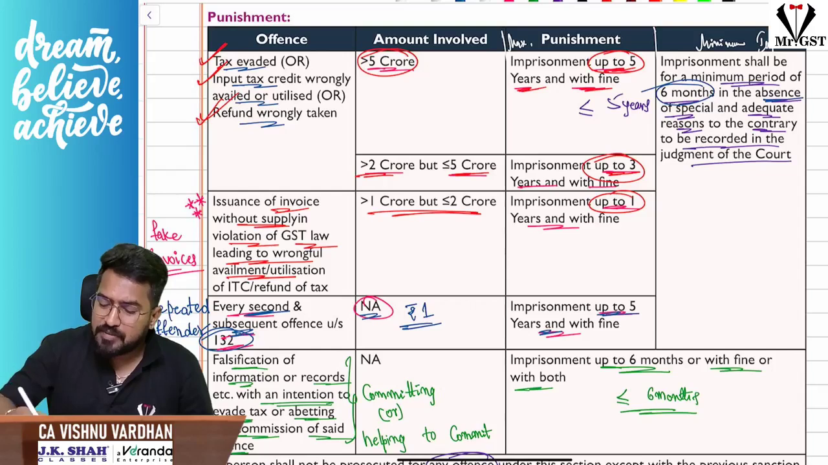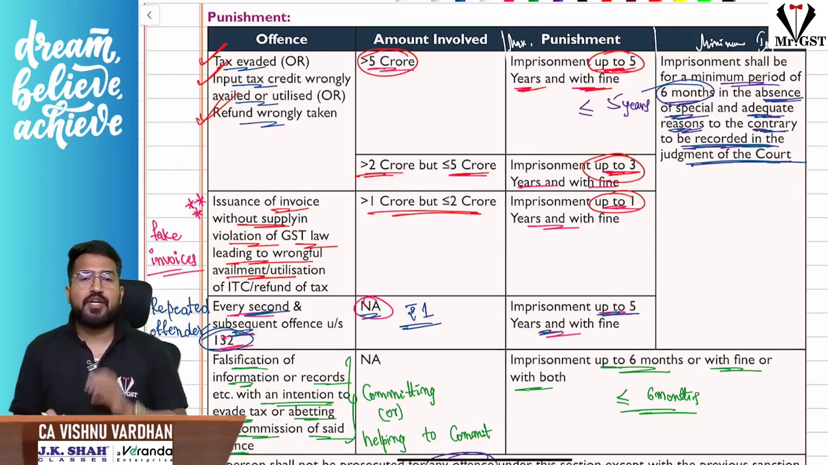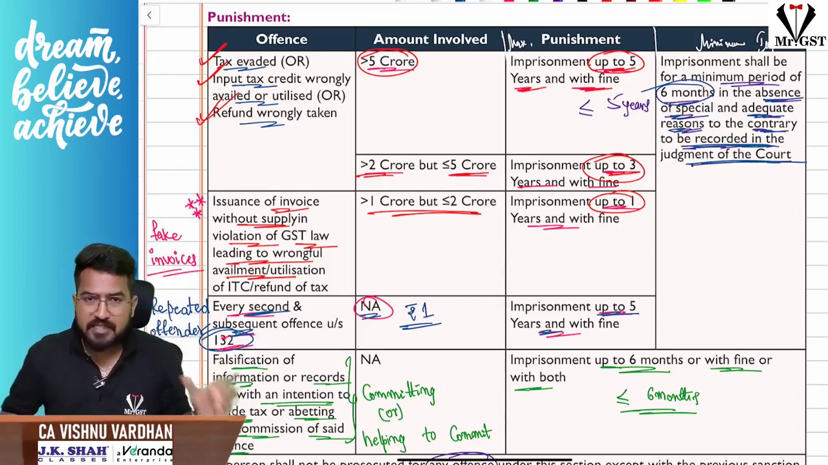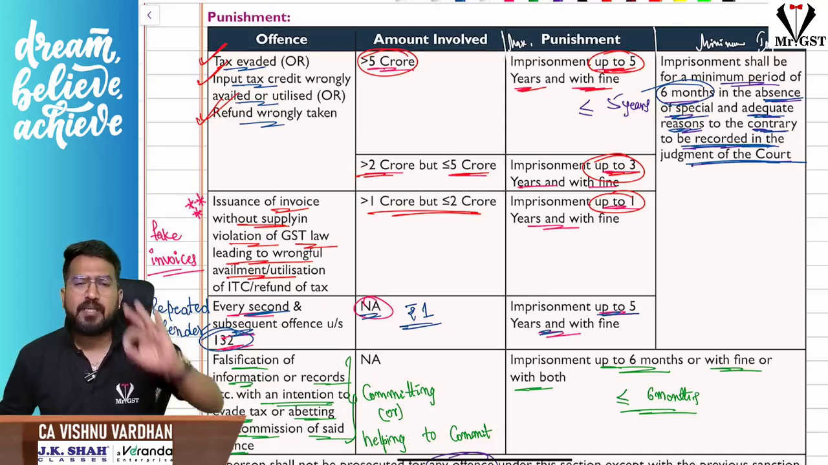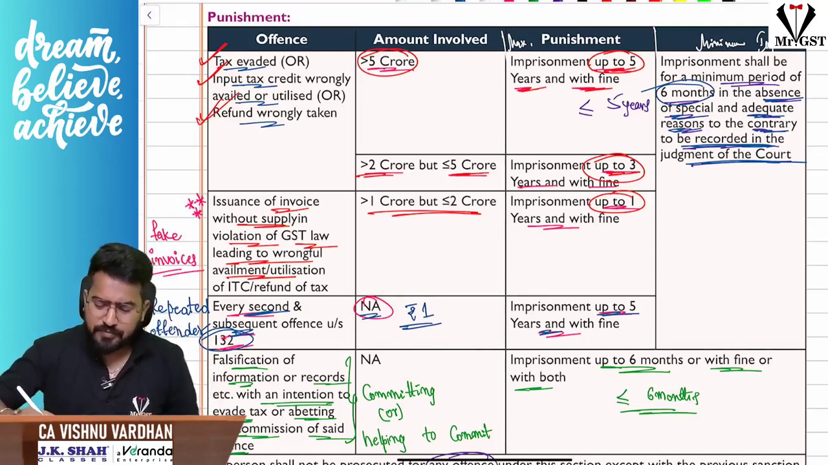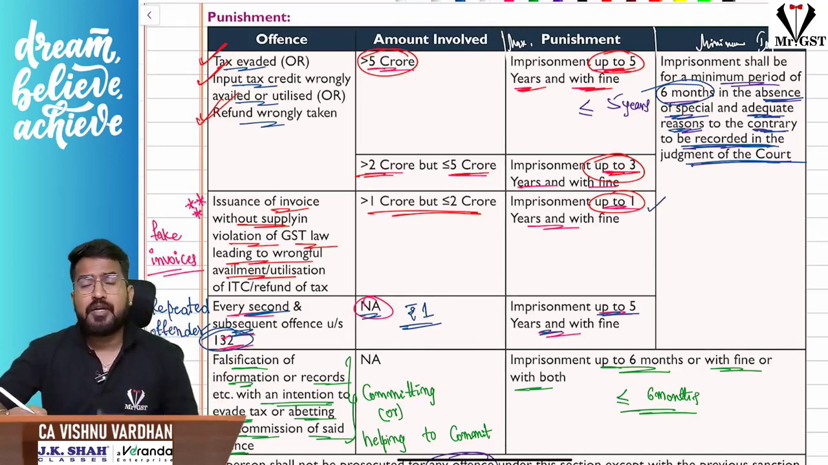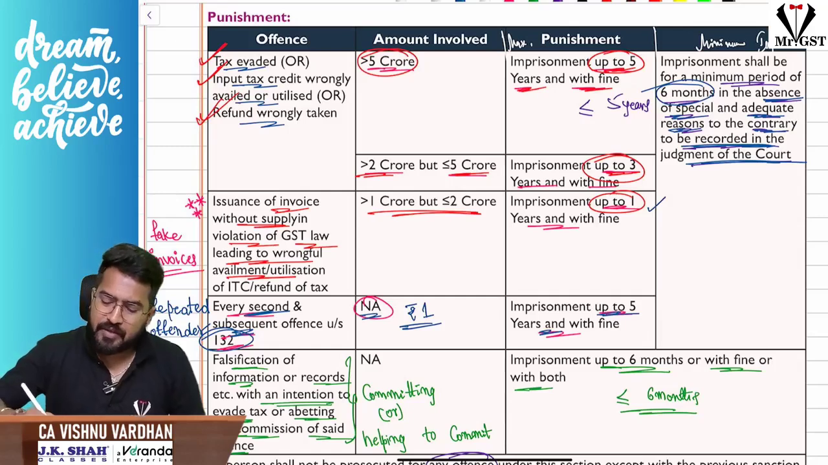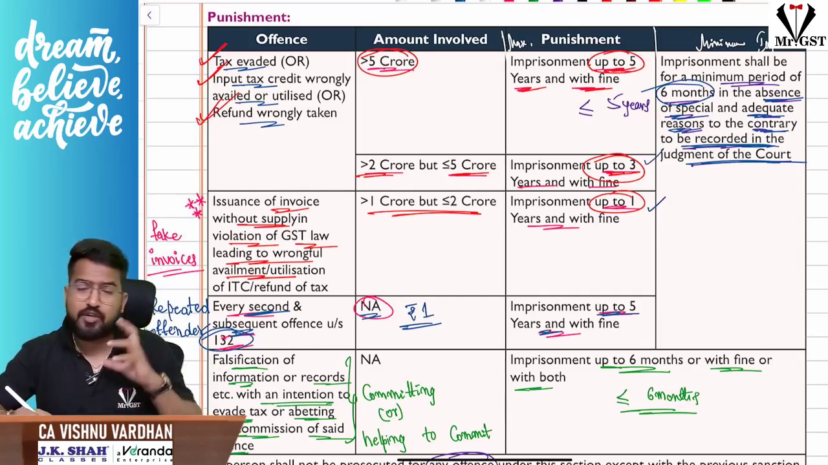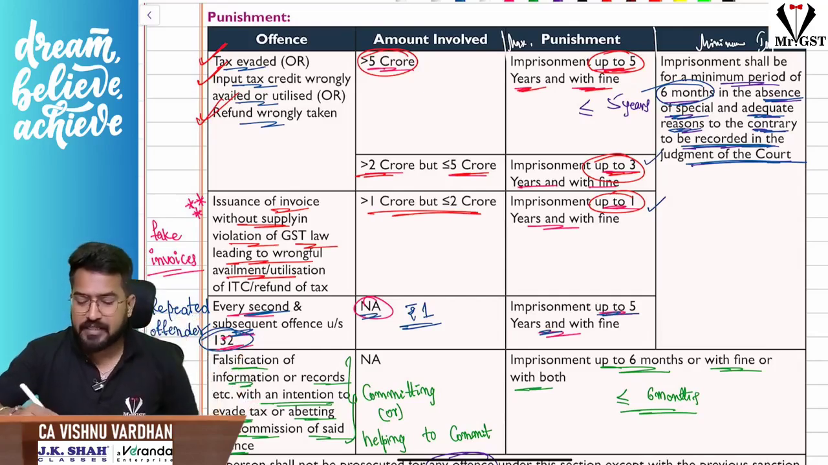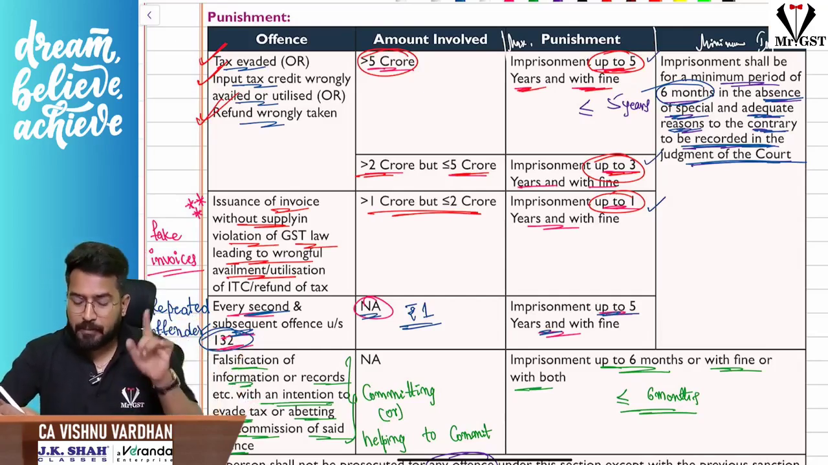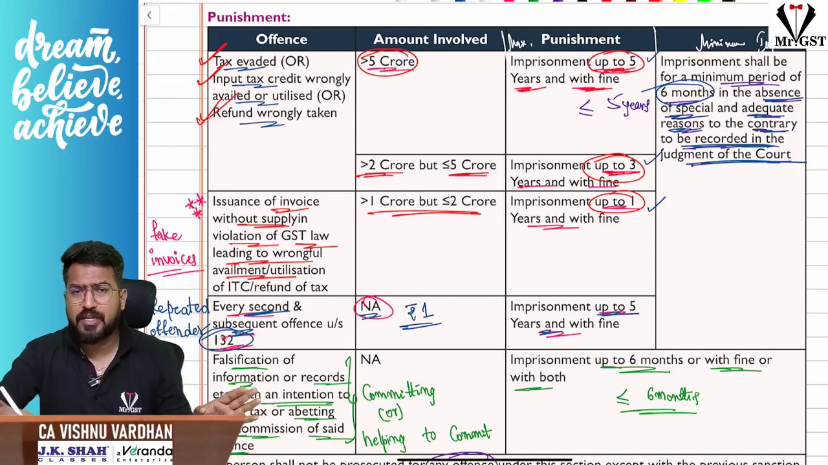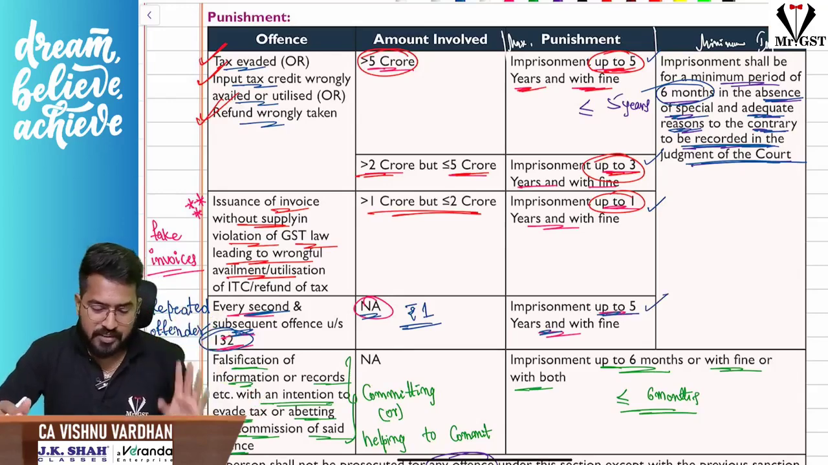In the absence of special and adequate reasons to the contrary to be recorded in the judgment of the court. That means, except any special circumstances existing, the minimum imprisonment will be 6 months for all these things. But maximum, as we have seen, if it is fake invoices, even 1 crore to 2 crores, 1 year. In all other offences, 2 crores to 5 crores, 3 years, more than 5 crores, 5 years. But if you are a repeated offender, no matter what is the monetary limit involved, automatically minimum 6 months, maximum 5 years will come into picture. This is with respect to imprisonment.